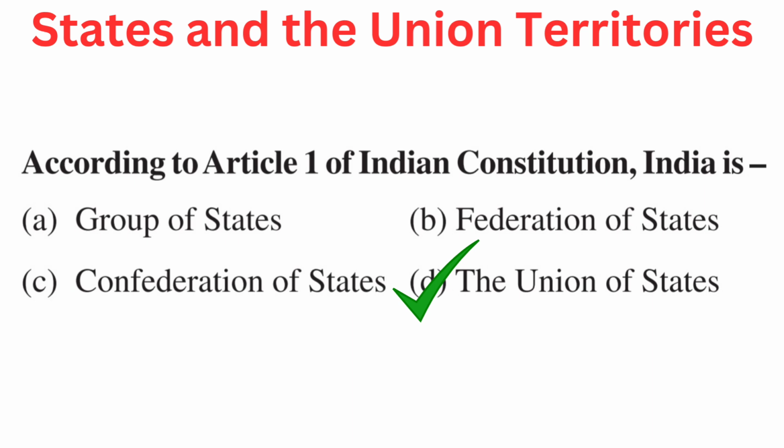Your question is: according to Article 1 of the Indian Constitution, India is. Your options are A. Group of states, B. Federation of states, C. Confederation of states, or D. The Union of states. Right answer is D.